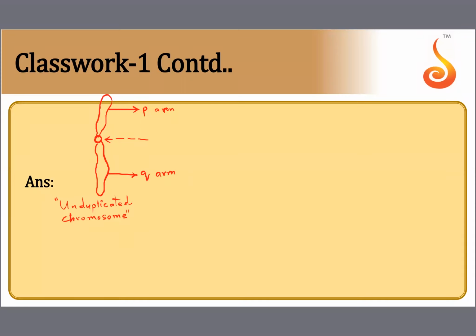And please remember the P arm and the Q arm together, what is it called? It is called chromatid. So the P arm and the Q arm together is one chromatid, children. So a chromosome that has only one chromatid is what is called an unduplicated chromosome. Now, what is this one chromatid? How many DNA molecules is one chromatid equal to? So one chromatid equals to one DNA molecule.